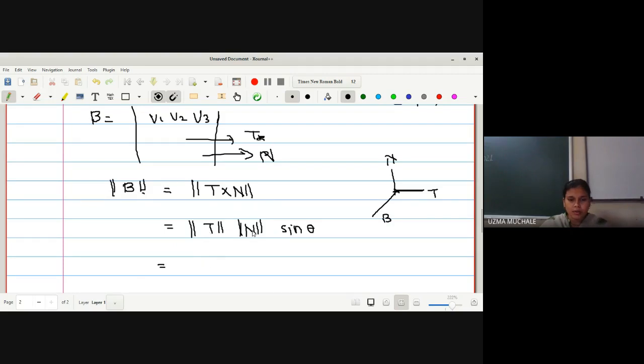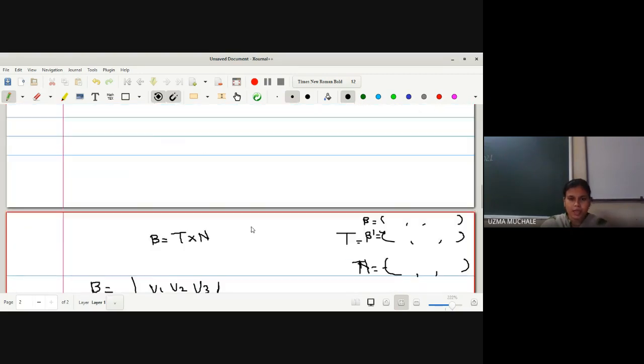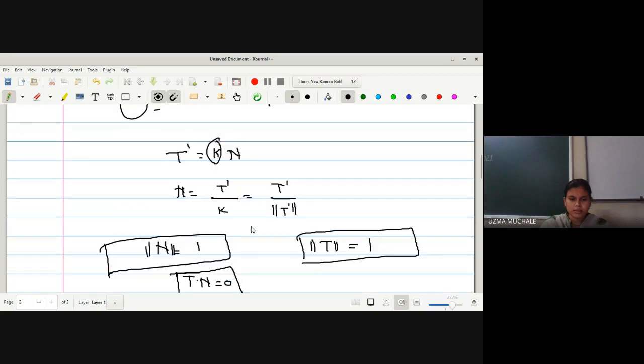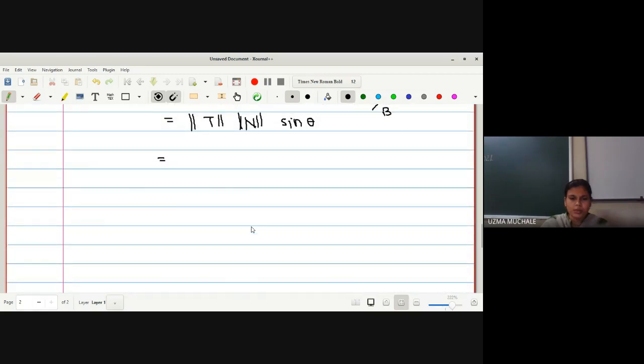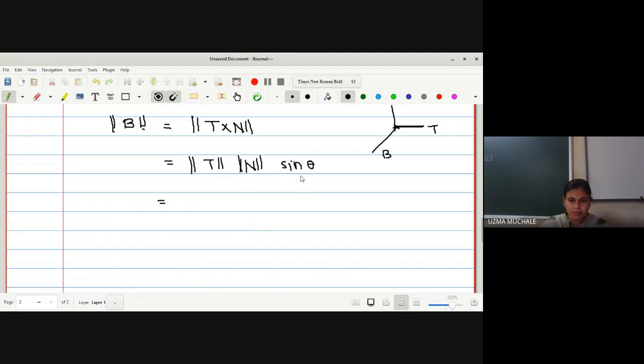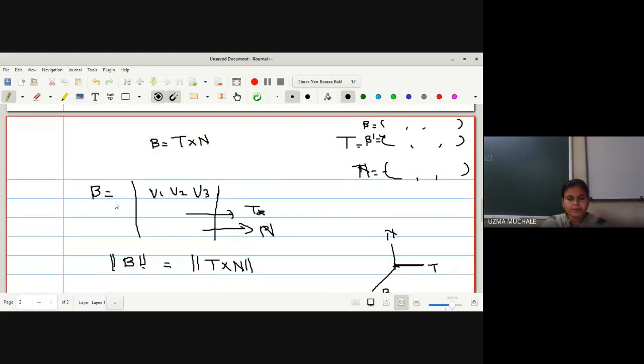So norm of T and norm of N, we have already proved, is equal to 1. Right, and t dot n is equal to 0. So the angle between them is 90 degrees, sin 90 will be 1, so I get the norm of b is equal to 1. Is it okay? Yes, ma'am. So the formula for the binormal vector is nothing but t cross n. Okay.